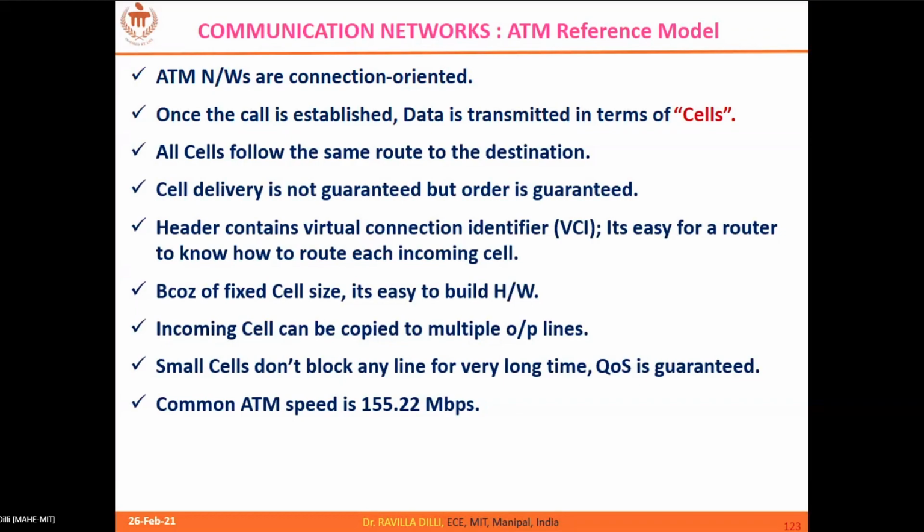So building hardware is easy because you are going to have a fixed size of data. The size of the data that you are going to play with is fixed, so there is no ambiguity about what is the incoming data that you are going to handle. Unlike in other reference models, here it is very fixed, and there is a possibility that you can also copy the incoming cell to multiple output lines. It's a kind of multicasting. QoS, guaranteed quality of service, we can provide in these networks, and the fundamental ATM speed is 155.52 Mbps.